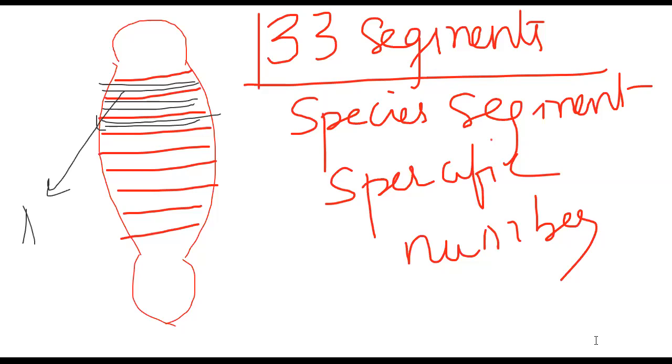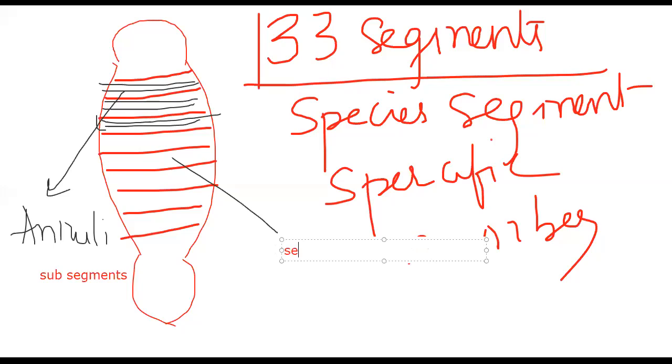These sub-segments are called annuli. So these are segments, and each segment is again divided into sub-segments, the annuli. Every segment will divide like this.